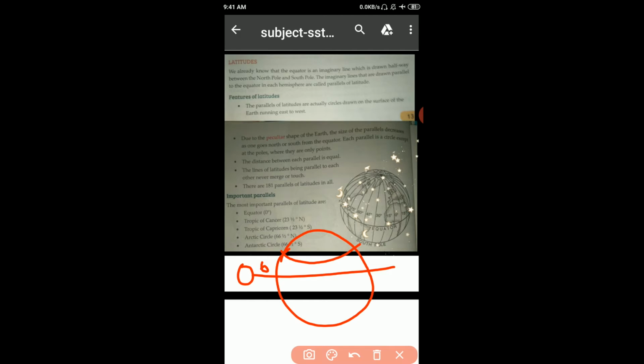Here. Tropic of Capricorn, 23 1/2 degrees south. Here. It is the Tropic of Cancer in the north, and the Tropic of Capricorn in the south.